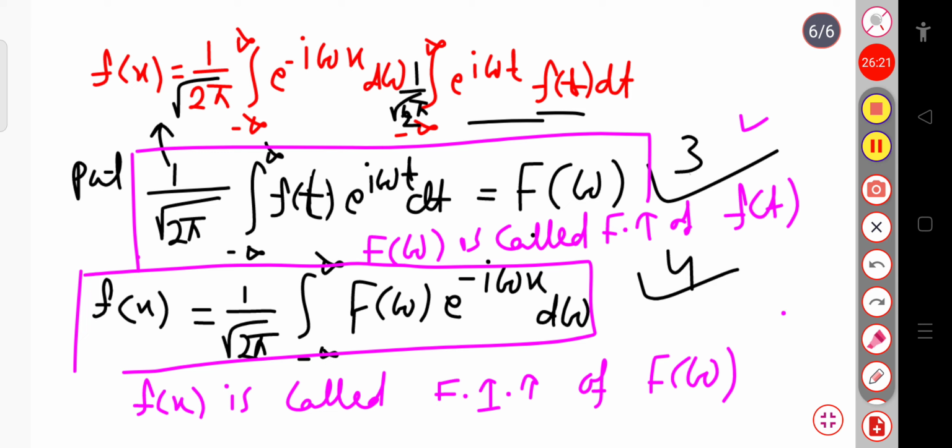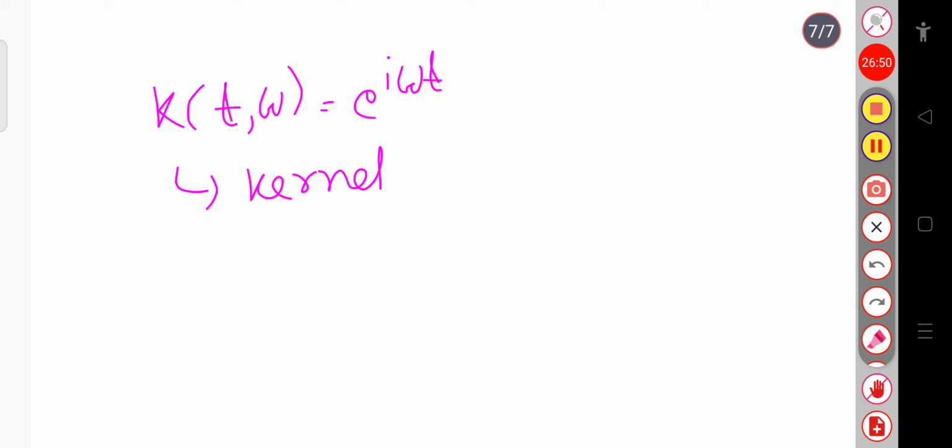You can see that this exponential i omega t term is called the kernel. If you remember, in the case of the Fourier integral, we considered this kernel k of t, omega, which is equal to exponential i omega t. This is called the kernel. This is the kernel of the Fourier transform.